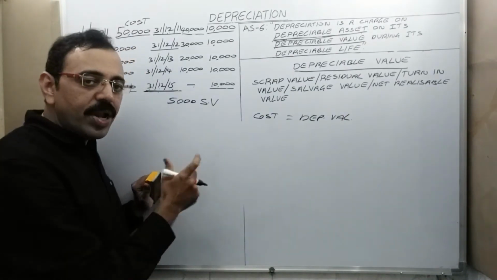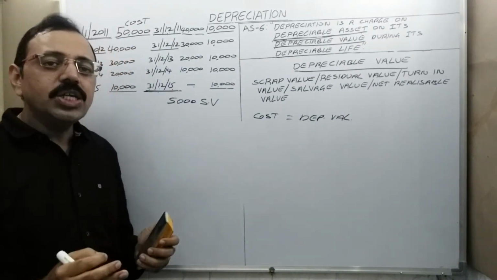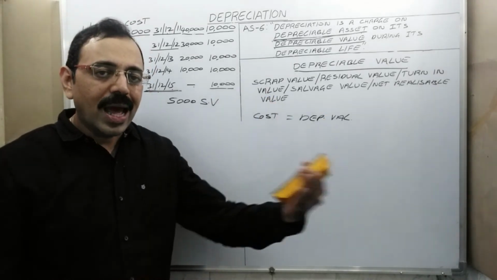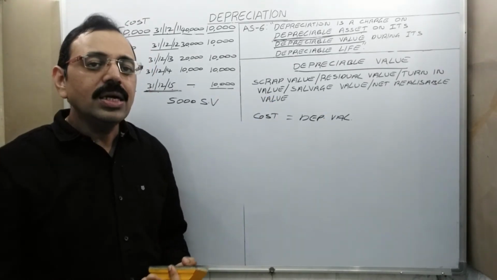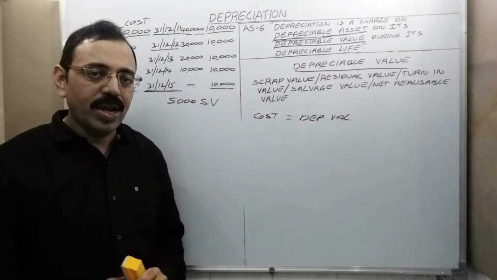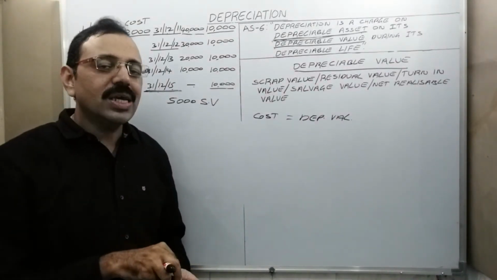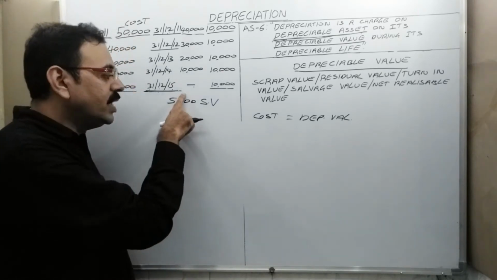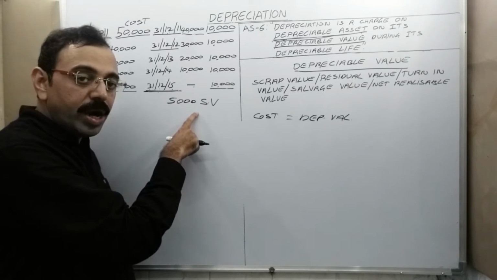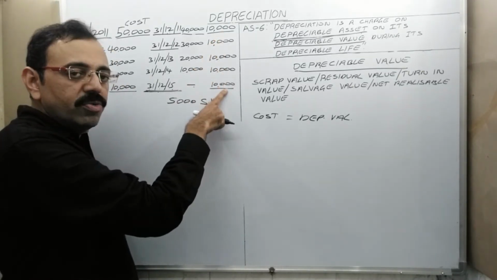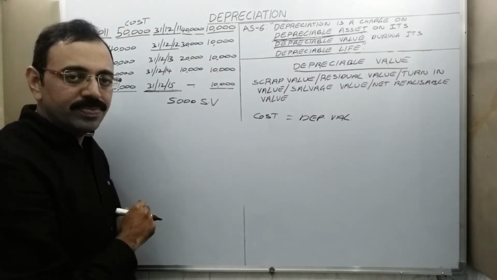Okay, scrap value means what? When an asset is totally damaged and we sell that asset on a scrap basis, the amount which we are going to realize is known as scrap value. So the actual scrap value amount, we will come to know only on the day we sell the asset, no? But to calculate annual depreciation, we should consider scrap value.